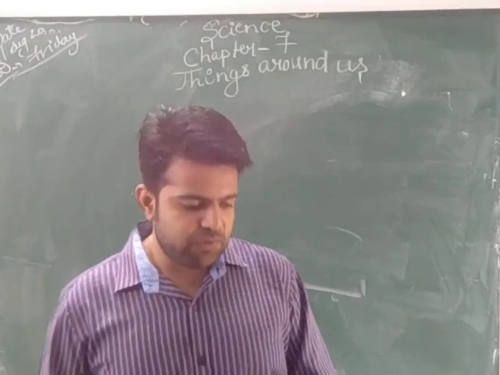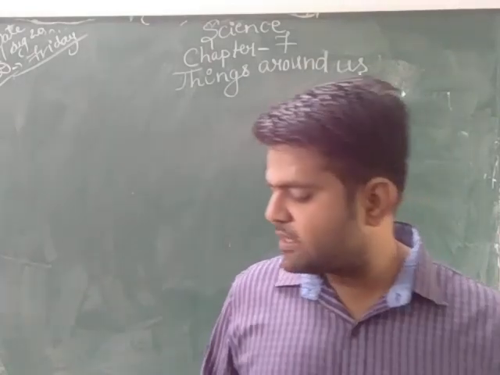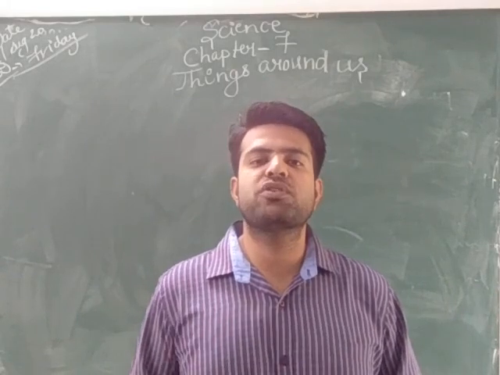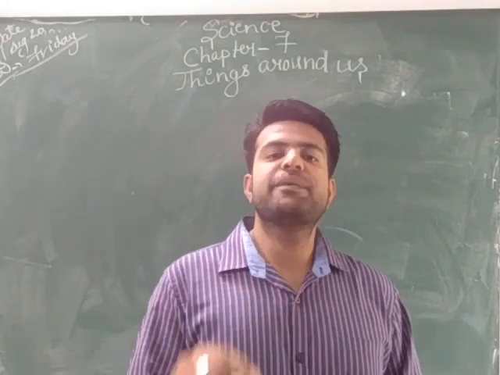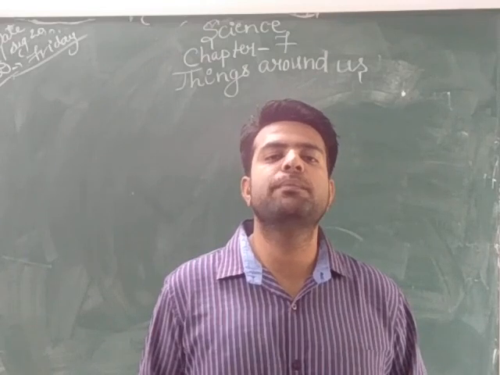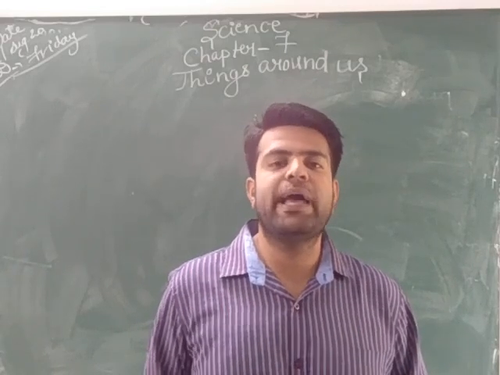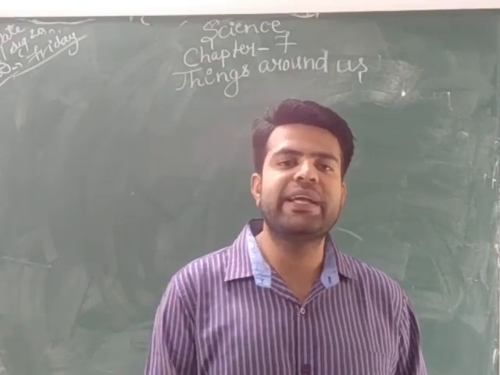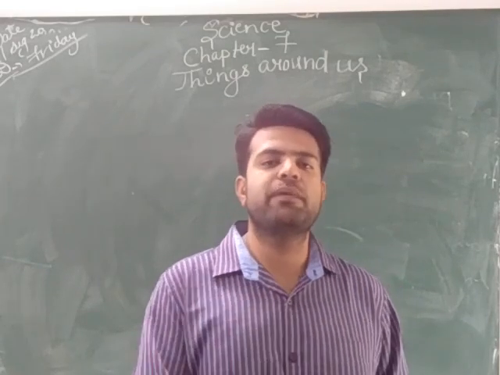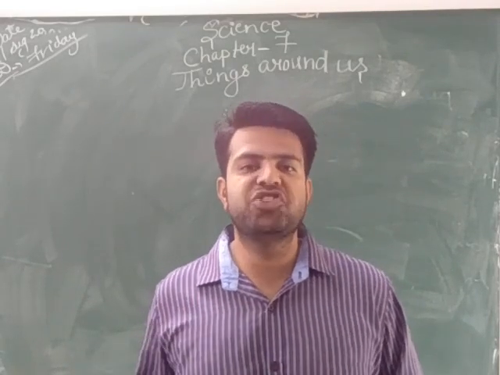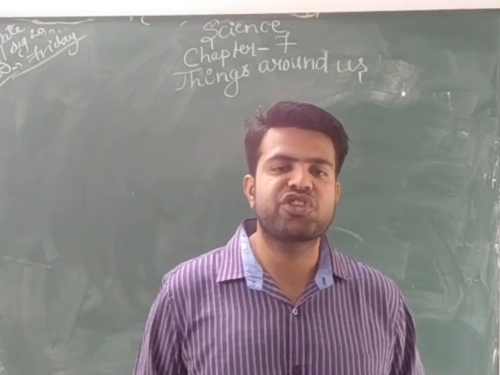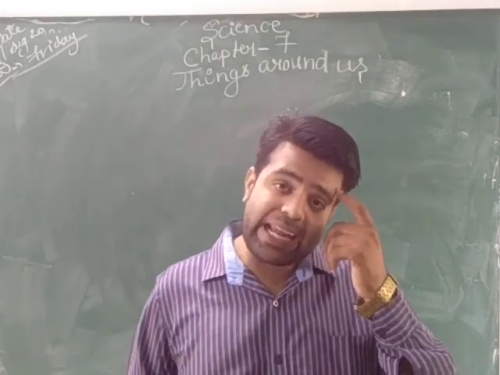Okay. Next we have seen living things respire. So what is the process respiration called? Respiration is a process through which food is broken down into simpler forms with the help of oxygen to get energy. So all living things require energy.